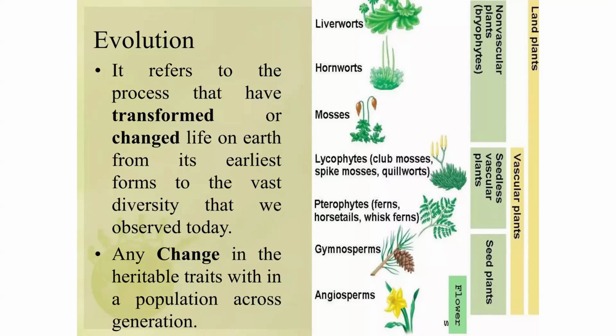So you see why organisms change, why life changes, because there is a change in the environment. The change in the environment is what causes the selective ratio. And those that cannot survive that environment will die, and those that were able to change themselves will adapt to the environment and survive. And that is evolution: any change in heritable traits within a population across generations. So it may be a change in traits inherited from the parent.